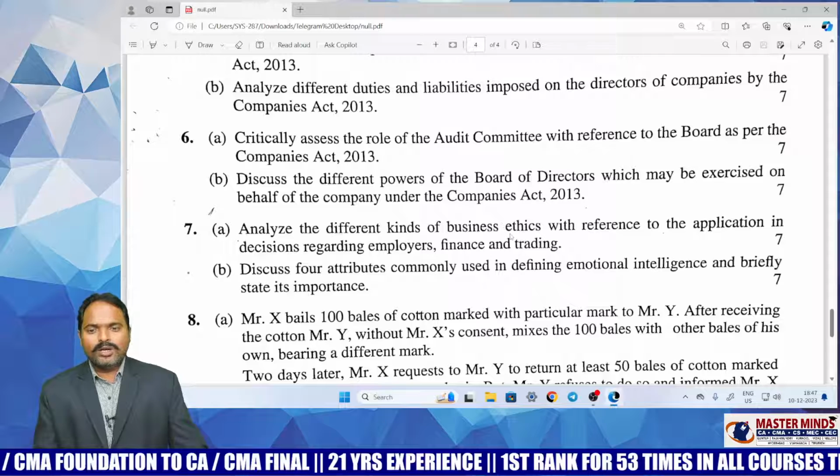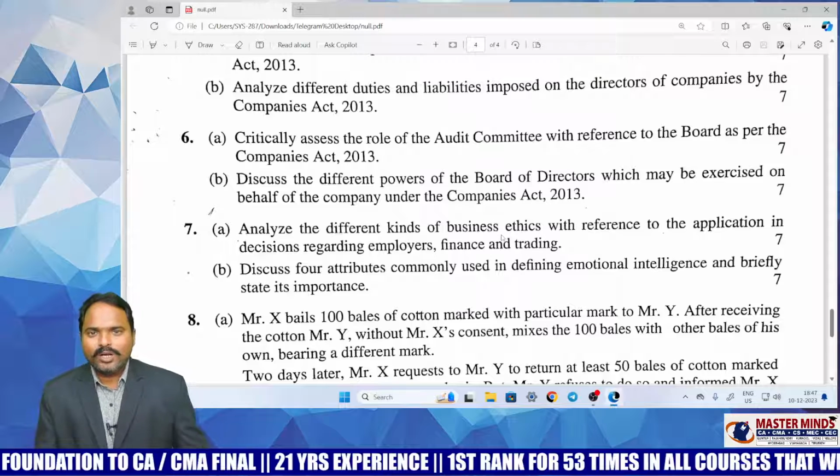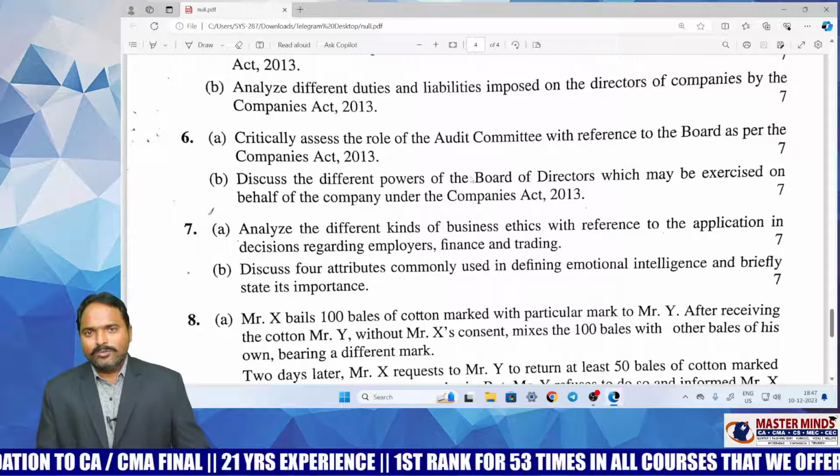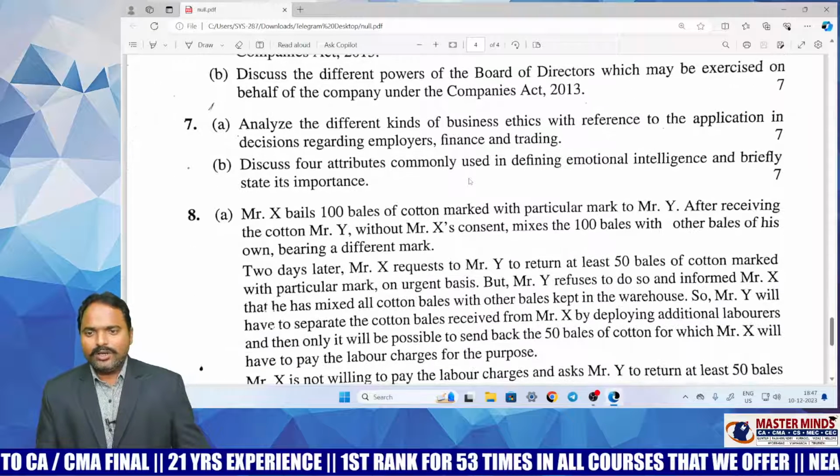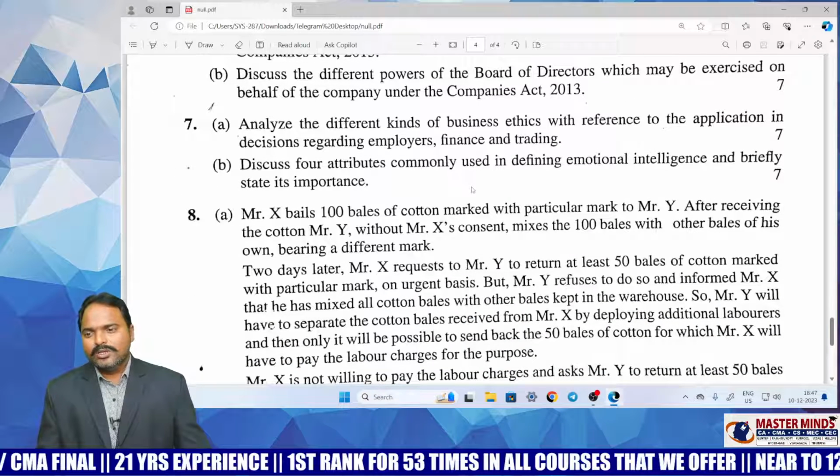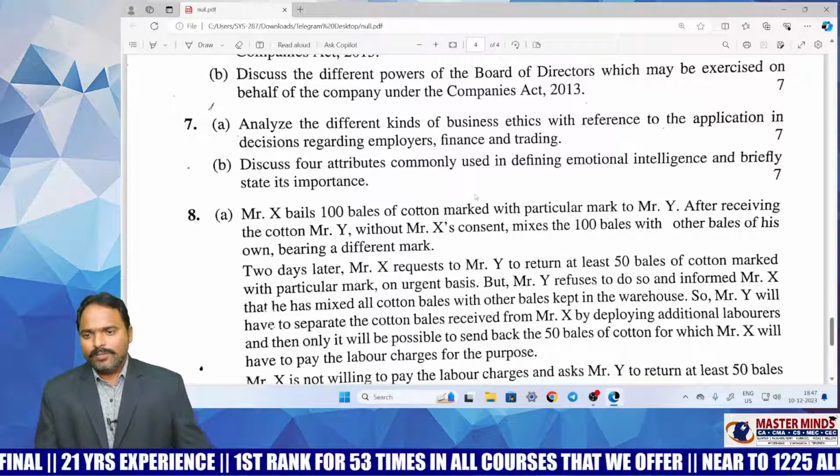And the board of directors, different powers. Powers of the board of directors is also a direct question from the board of directors chapter in our material. And analyze the different kinds of business ethics. This is the 7th question, from the ethics topic.